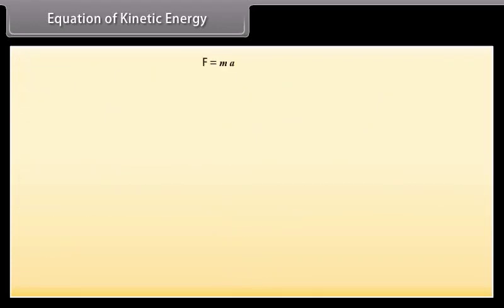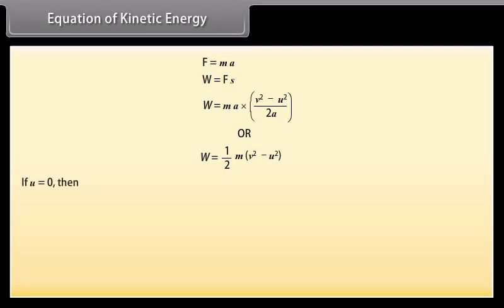We know that F = ma, so by using values of F and s in the equation of work, we get W = ma × (v² − u²)/2a. Or we can write it as W = 1/2 × m × (v² − u²). If the object is starting from its stationary position, that is u = 0, then the work done W = 1/2 mv².